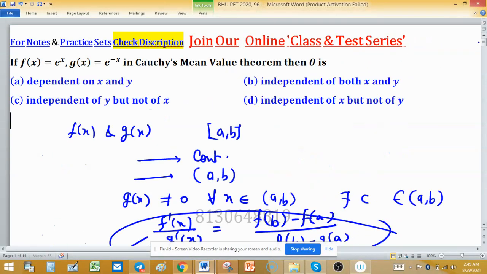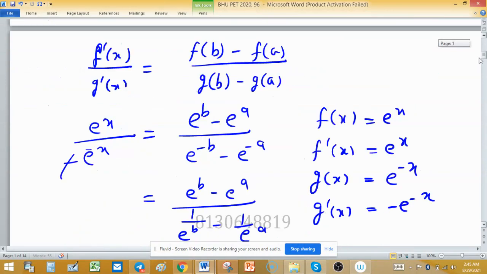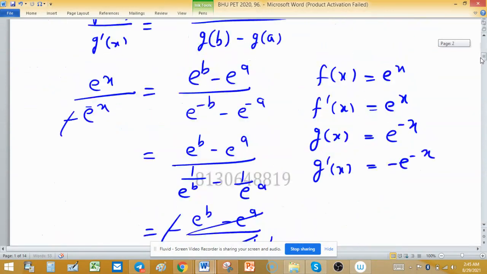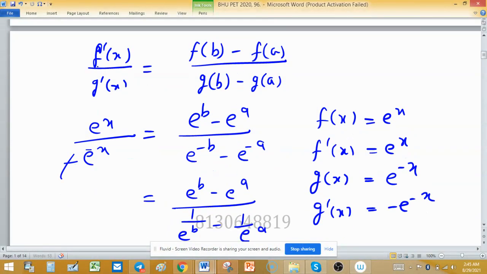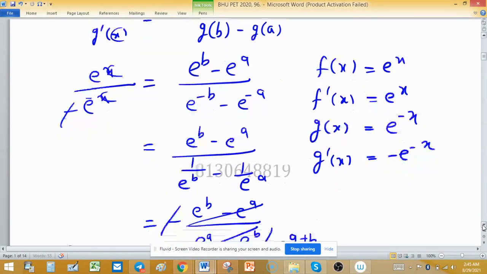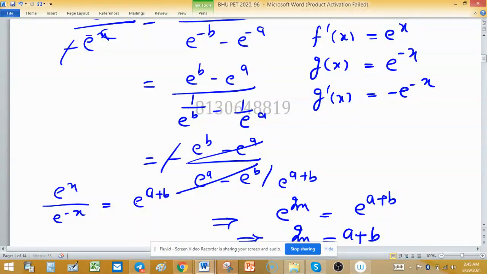You can see that in the mean value theorem, if I write theta in place of c, in place of x you have to write c.